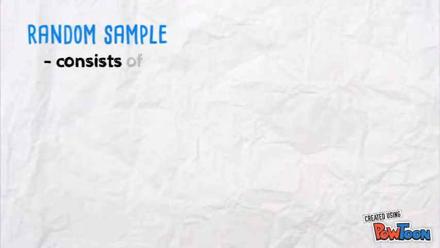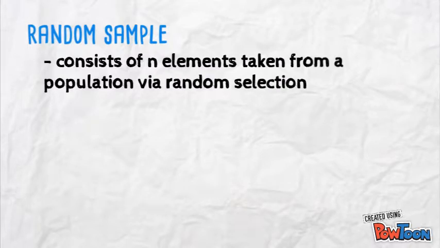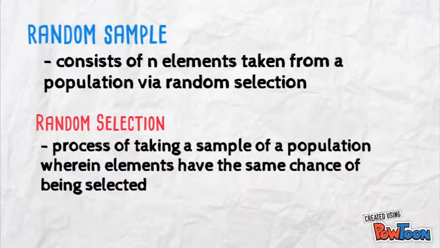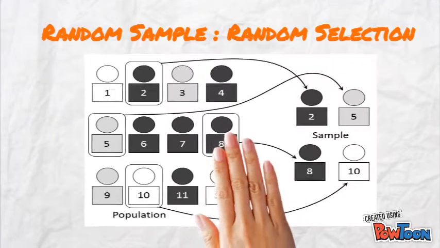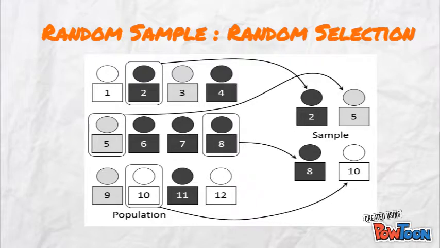A random sample consists of n elements taken from a population by random selection. Random selection is a process of taking a sample of a population wherein elements have the same chance of being selected. An example of a simple random sample would be the names of 25 employees being chosen out of a hat from a company of 250 employees. In this case, the population is all 250 employees and the sample is random because each employee has an equal chance of being chosen.